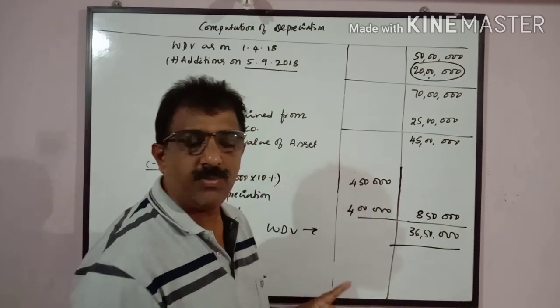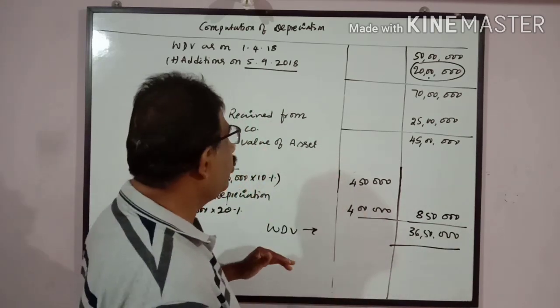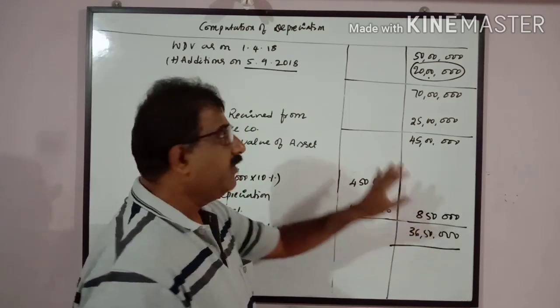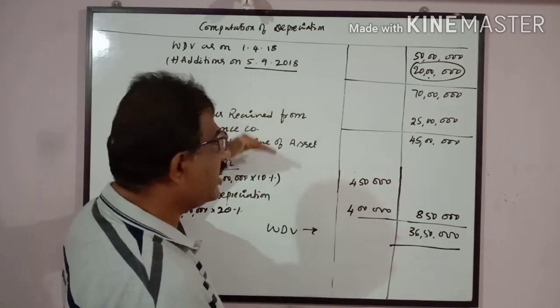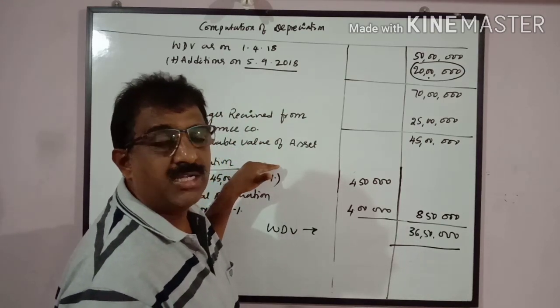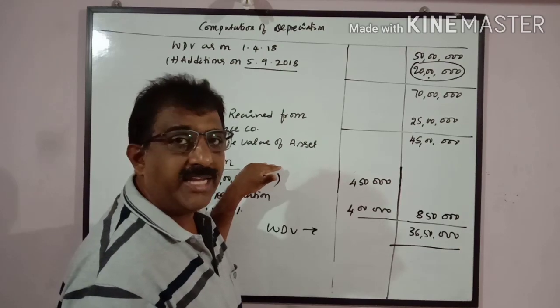This is the first problem. In this problem, they will ask you to find out the WDV of the machinery and depreciation when one asset is purchased and one asset is sold. This kind of problem is expected for 6 marks. Now let us see the next problem.